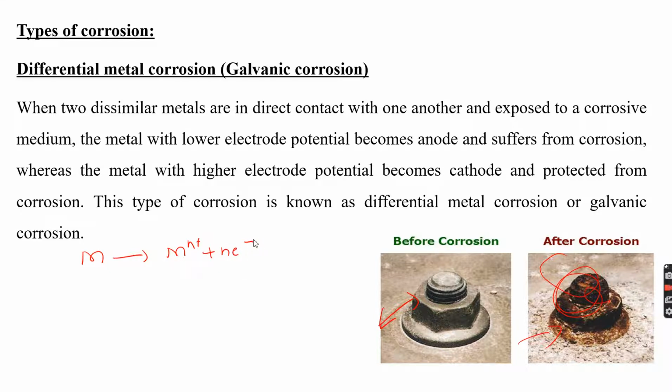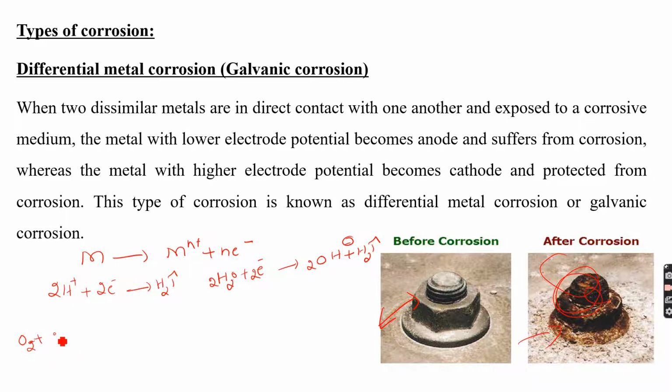The cathode reaction depends upon the nature of the corrosion environment. The cathode reaction may be either evolution of hydrogen or absorption of oxygen. That is, it may be a reaction like H2 liberation if the reaction is taking place in an acidic medium, and if water moisture is present, it may take electrons forming hydroxyl ion along with the liberation of H2, and to balance this, 2 moles of water interact with 2 moles of electrons forming 2 moles of hydroxyl and hydrogen, or it may take place by the absorption of oxygen.